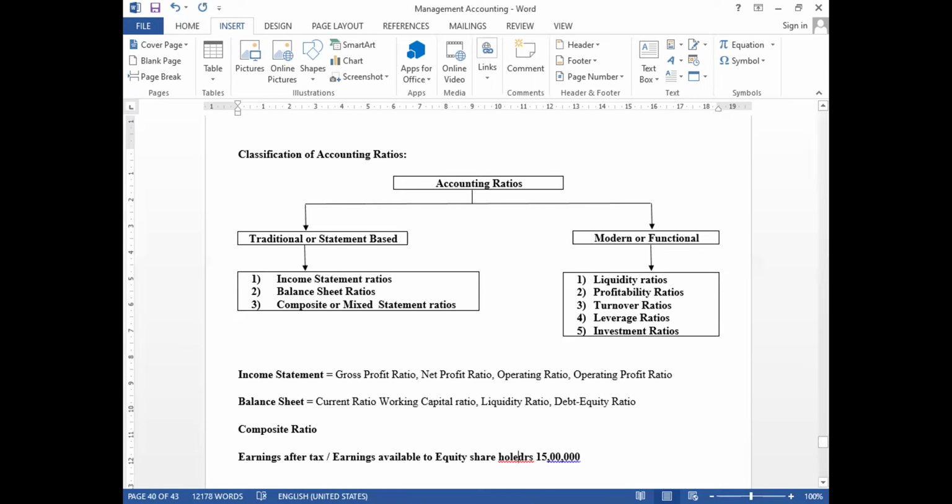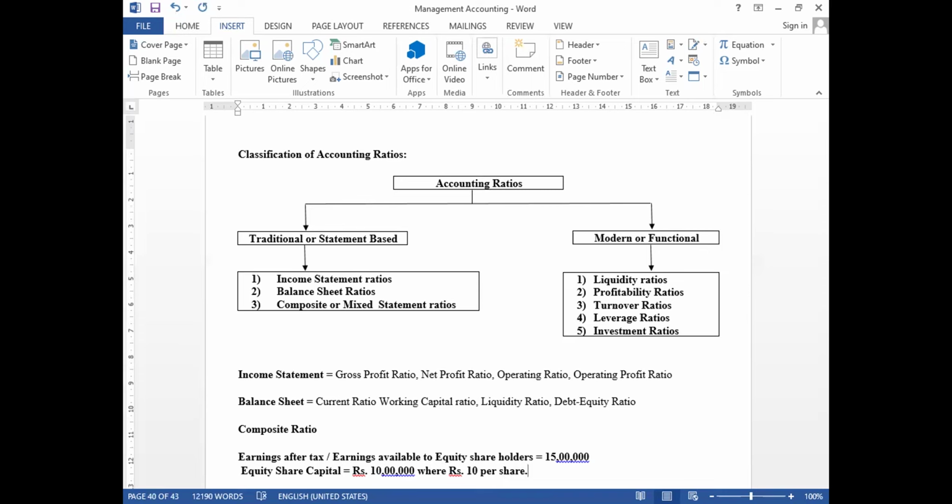Let us assume earnings available to equity shareholders will be 15 lakh, whereas we have equity share capital worth rupees 10 lakh, where each share is rupees 10. Correct?